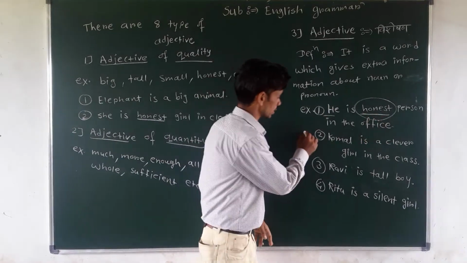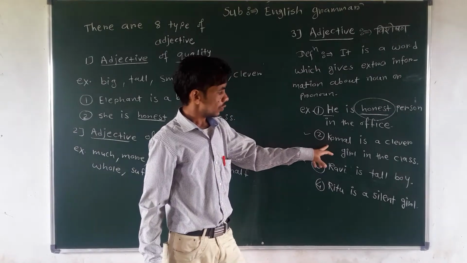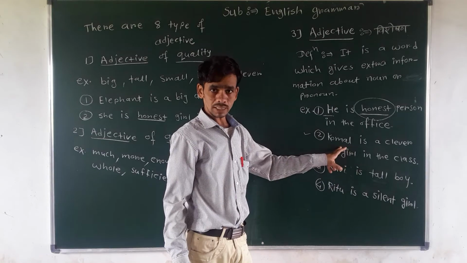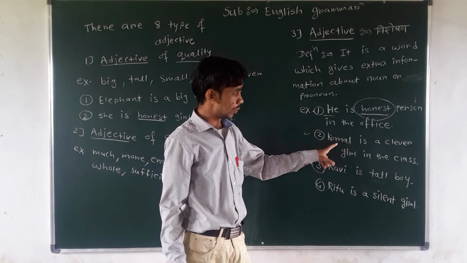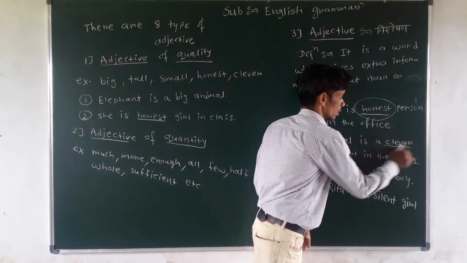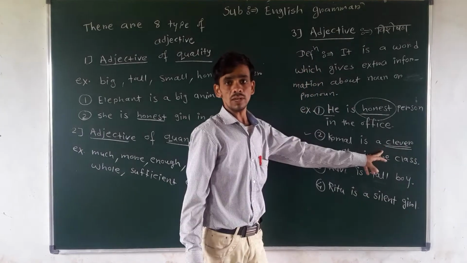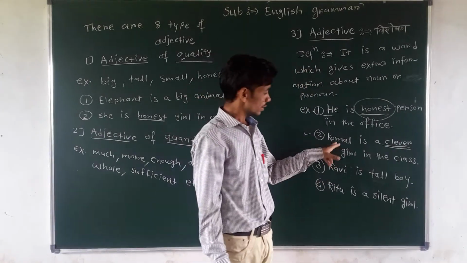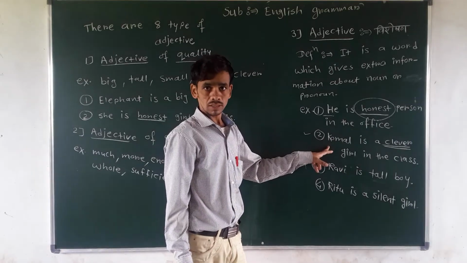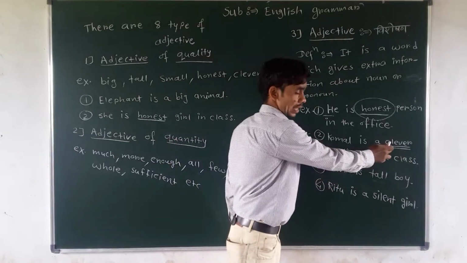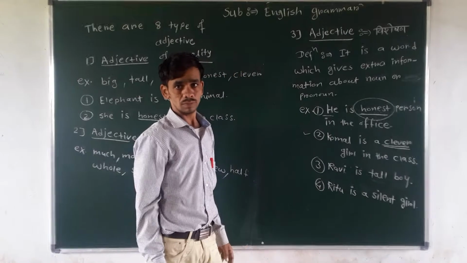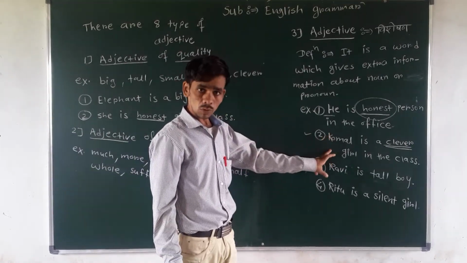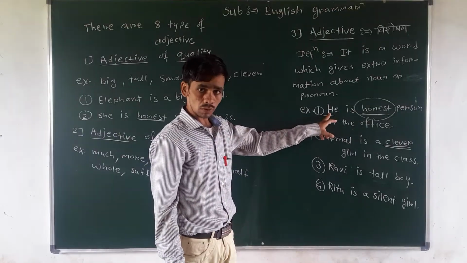Now next example: Komal is a clever girl in the class. So Komal is the name of the girl. And how is Komal? Komal is a clever girl. So the word clever indicates more information about this person Komal. Understand? That's why clever is also an adjective, because this word gives extra information about this noun Komal.